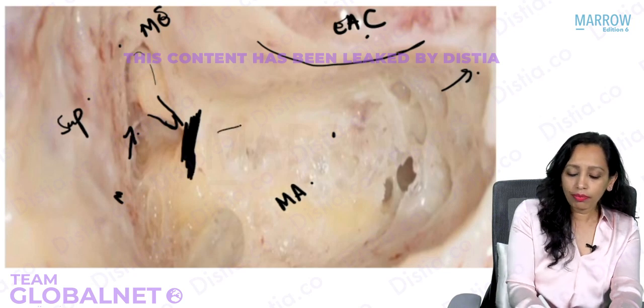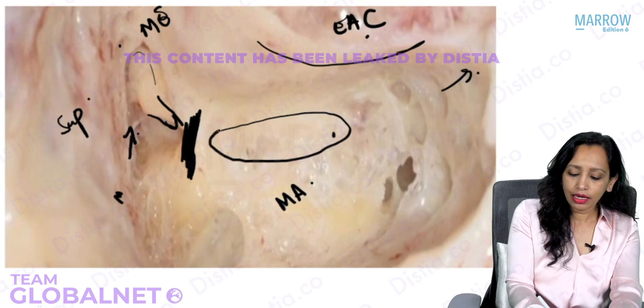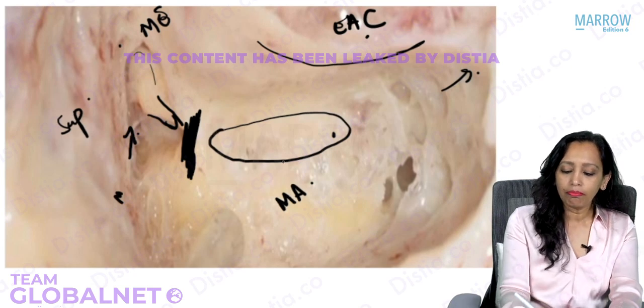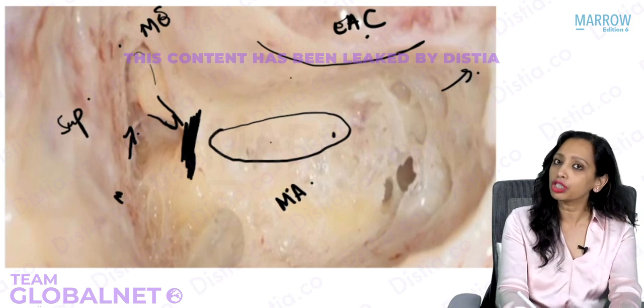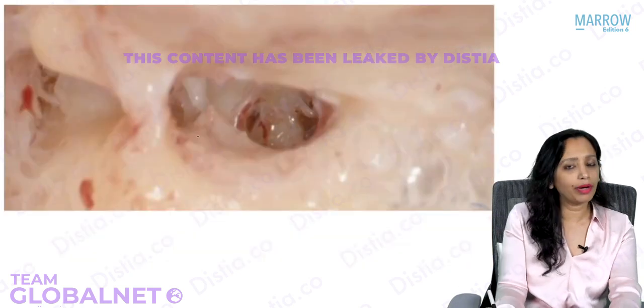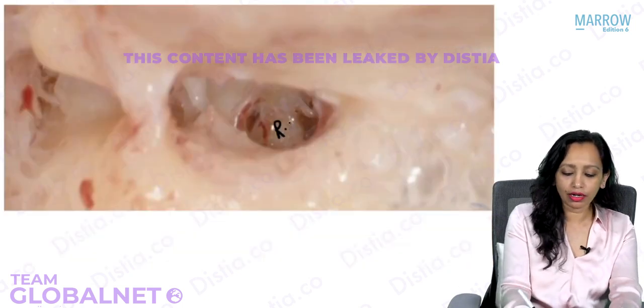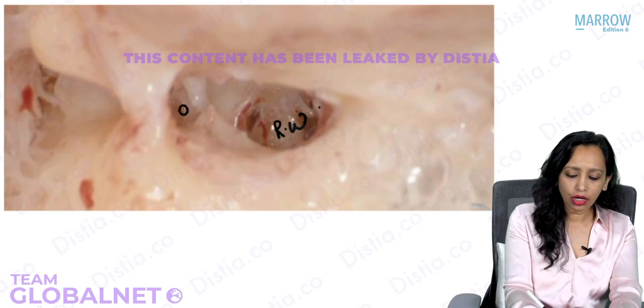Below this we will make an opening here in the common wall between the middle ear and the mastoid, the posterior wall of the middle ear. Just see here, we have made the opening through which we can see this is the round window, and here we can see the oval window.